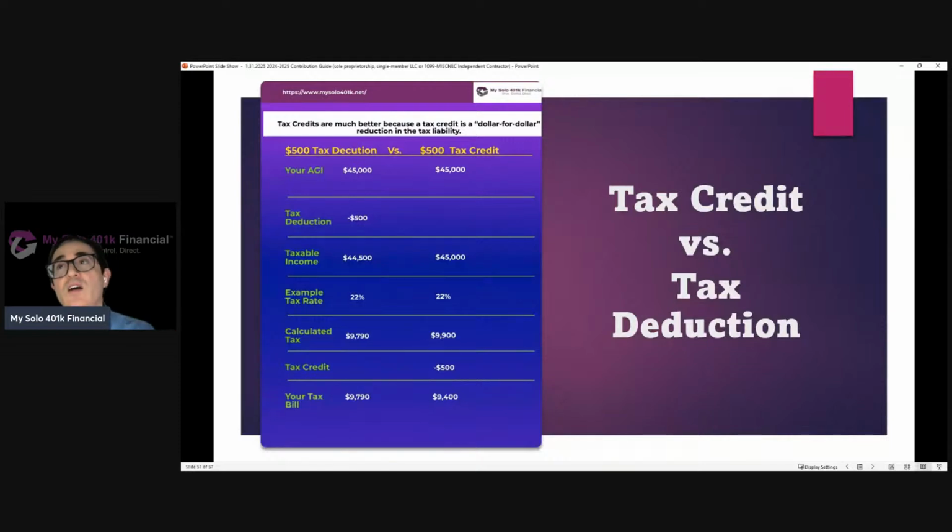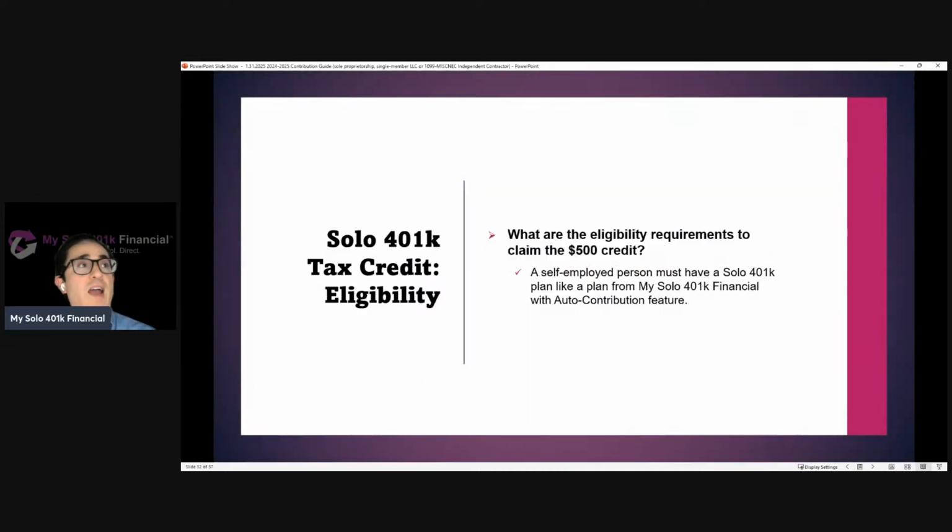So unlike a tax deduction, where you first reduce your income upon which your tax is calculated, with a tax credit, you first determine your tax liability, then you're able to reduce that tax liability dollar for dollar by the amount of the tax credit.